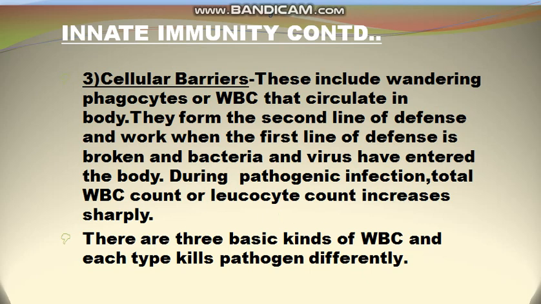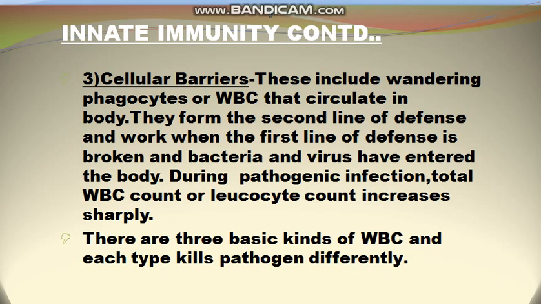You know that in our body there are WBCs, white blood cells, also called leukocytes. And when the first barrier, physical or anatomical and the physiological barrier, is broken, then during infection by any disease causing organism, the total number of white blood cells in our blood increases sharply.